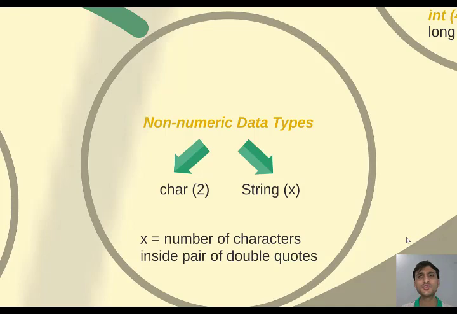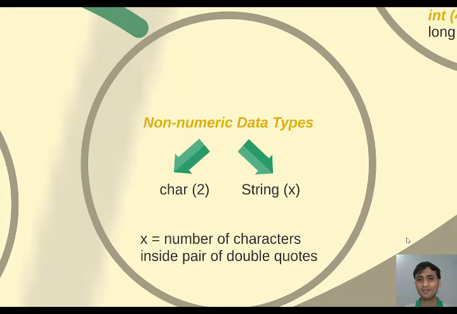The size of char is 2 bytes. Why is the size of char 2 bytes? A char can store only a single character. We already know the size of each character in Java is 2 bytes. So the size of A is 2 bytes, the size of B is 2 bytes, the size of 1, 2, 3, 4 is 2 bytes. All are characters: alphabets, digits, special characters, all are single characters. And the size of each character is 2 bytes. A single character constant can store only 1 character, so the size is fixed, that is 2 bytes.